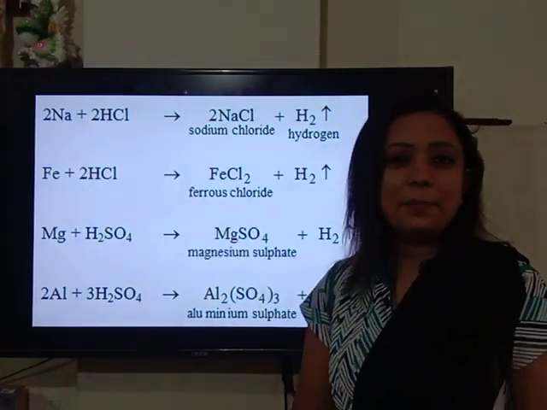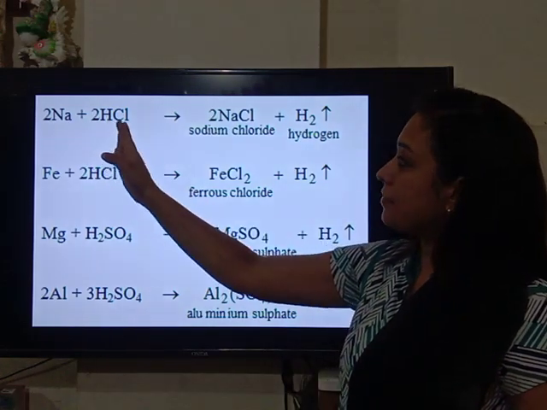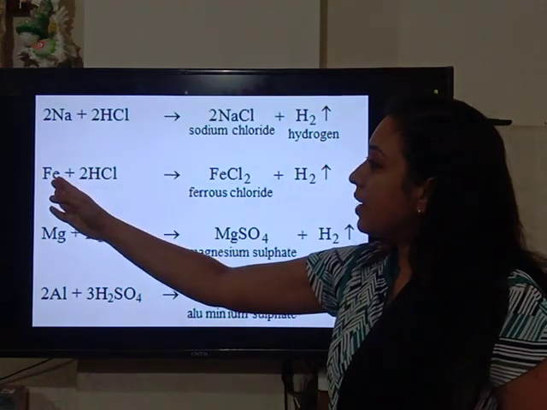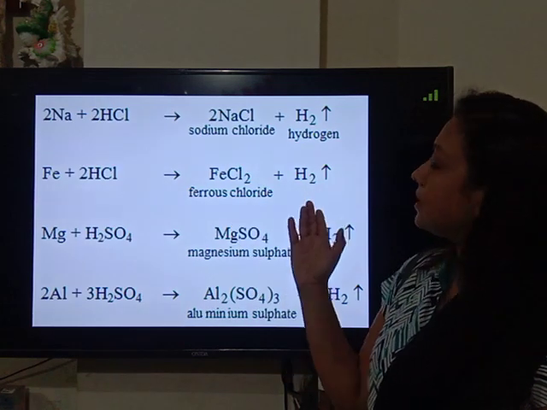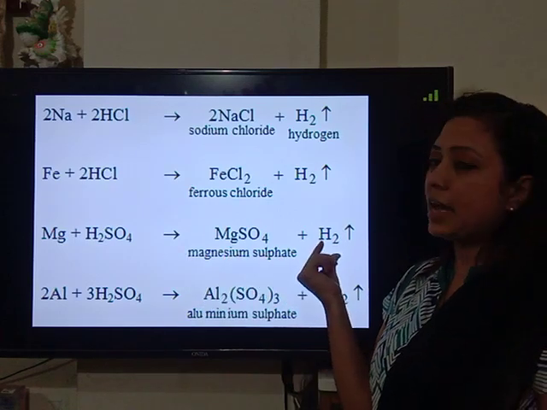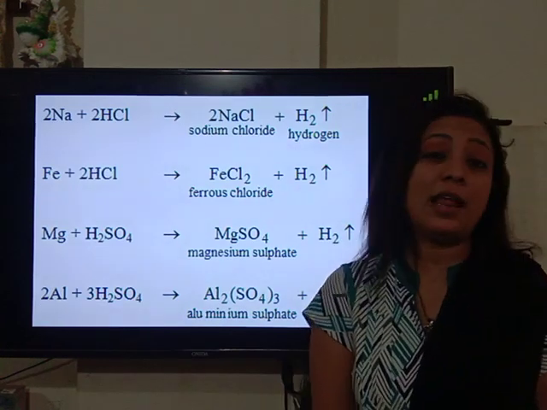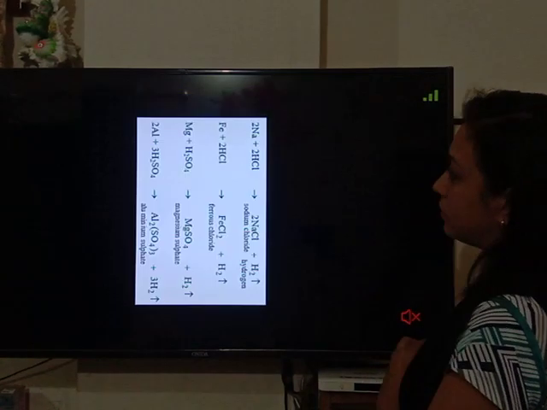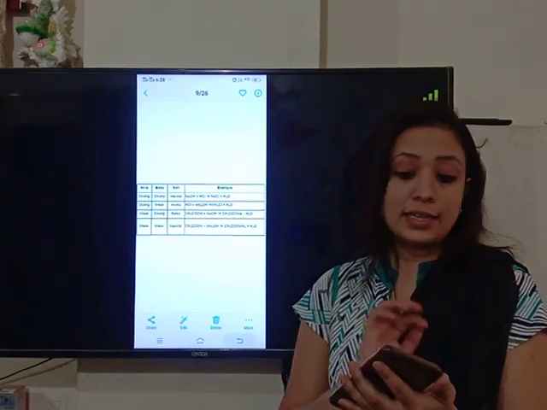Here are some more examples of reaction of metal with acid. For example, sodium will react with the acid HCl, it gives sodium chloride and hydrogen gas evolves. When ferrous reacts with hydrochloric acid, it gives ferrous chloride and hydrogen gas evolves. When magnesium reacts with sulfuric acid, it gives magnesium sulfate and H2 is evolved. When aluminium reacts with sulfuric acid, it forms aluminium sulfate and hydrogen gas evolves. So a lot of examples are there where you can write the chemical reaction between the acids and the metals.